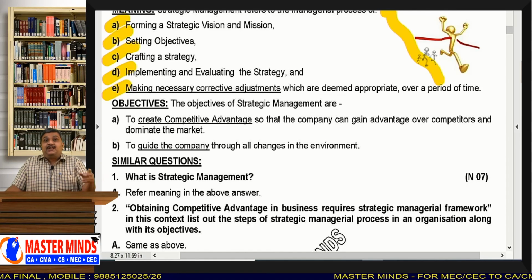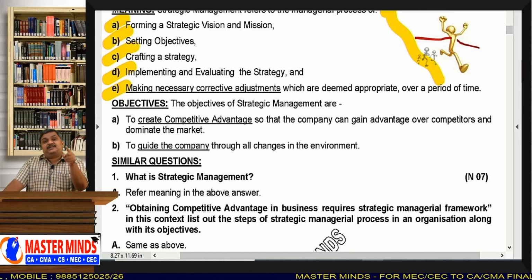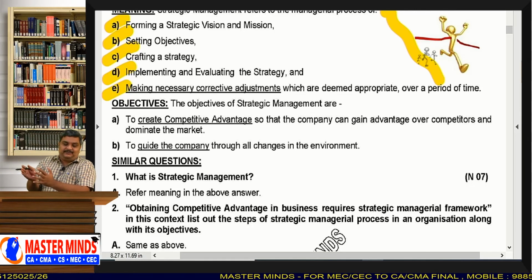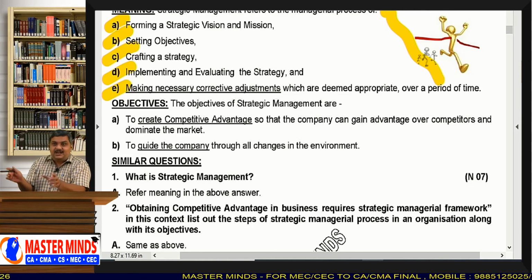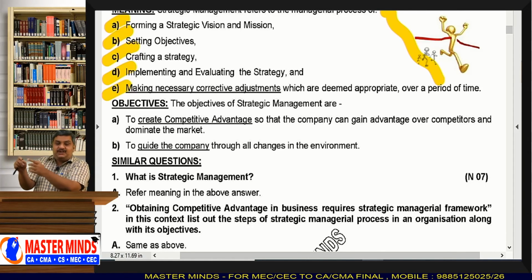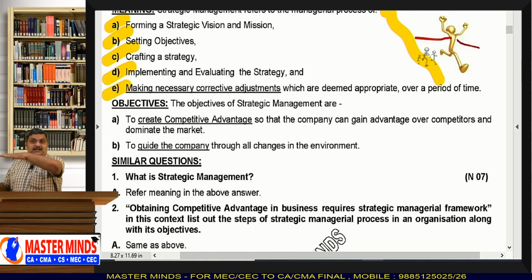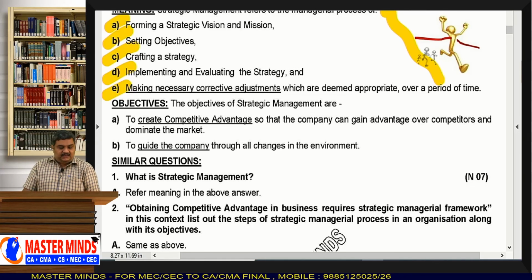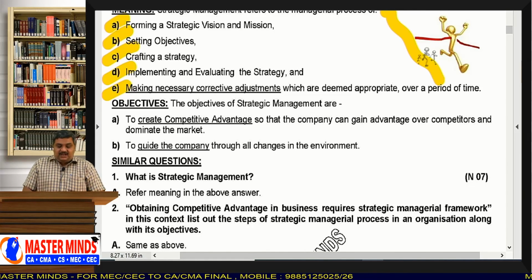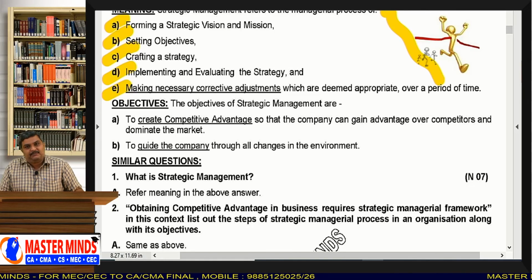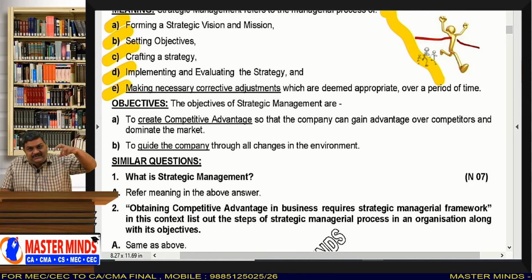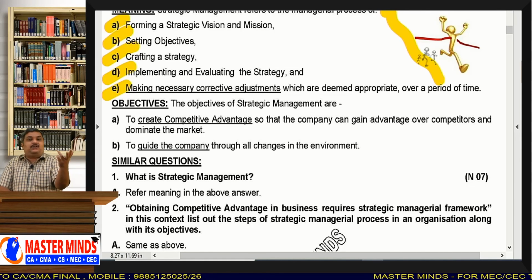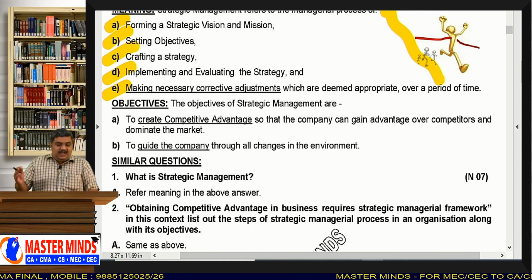If that is your question, then here is the answer. If you want to run your company in a strategic style, first you need to have a vision and mission, and you need to set the objectives, and you need to craft a strategy, and you need to implement that strategy, and you have to evaluate continuously whether your strategy is working properly or not, and you have to make necessary and corrective adjustments which are deemed appropriate over a period of time. So if you follow these 5 steps in managing your organization, then you can manage your organization in a strategic manner. And what are the objectives?